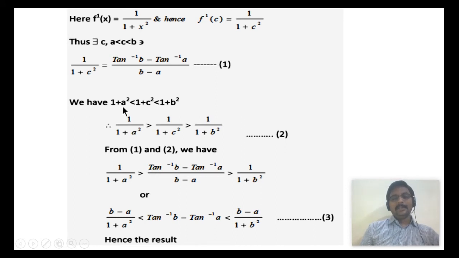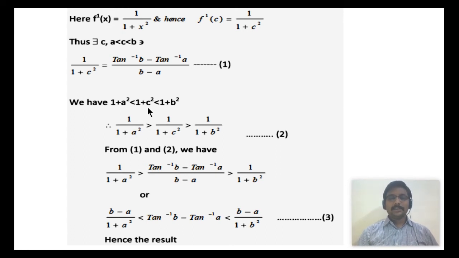Here one important point must be made clear: the sign of the inequality changes only in two cases, that is while multiplying with a negative sign, that is minus, and second while taking the reciprocals.